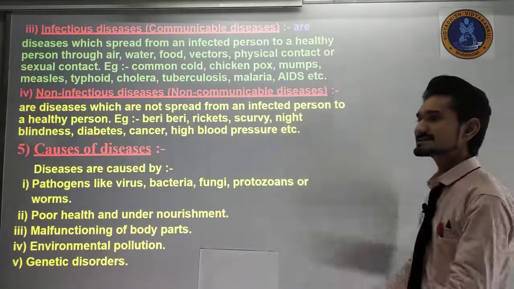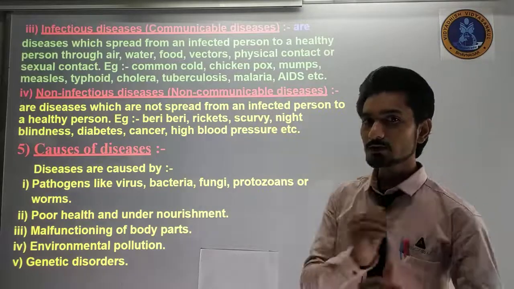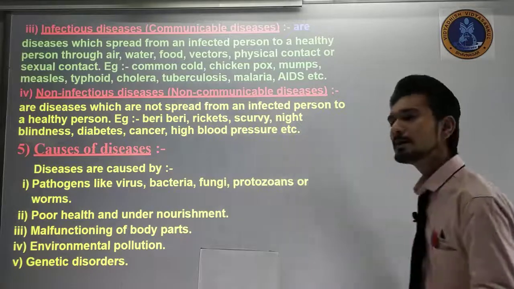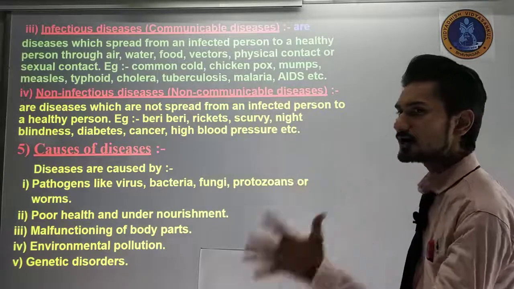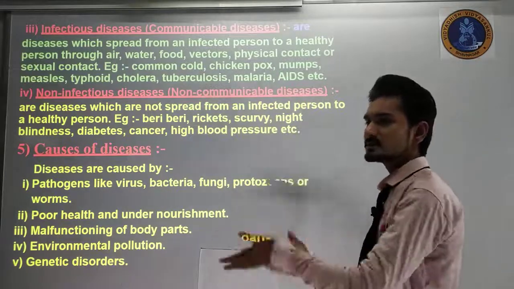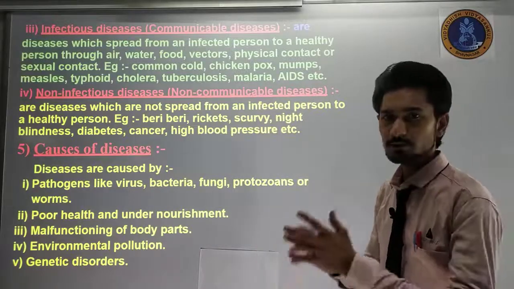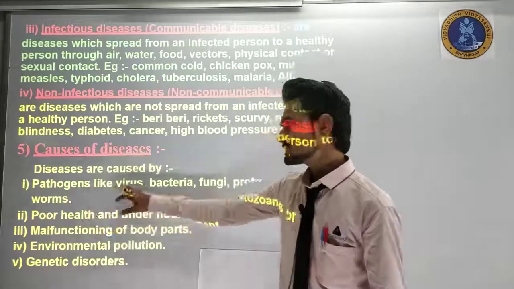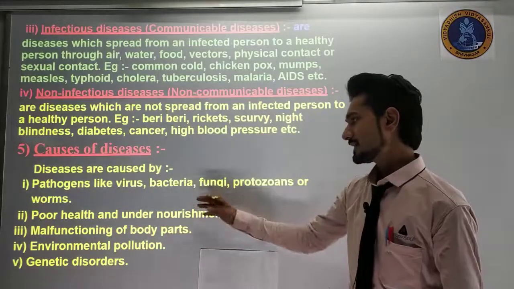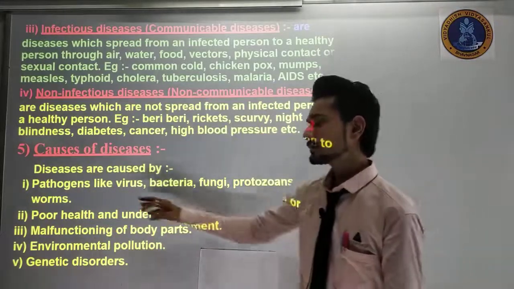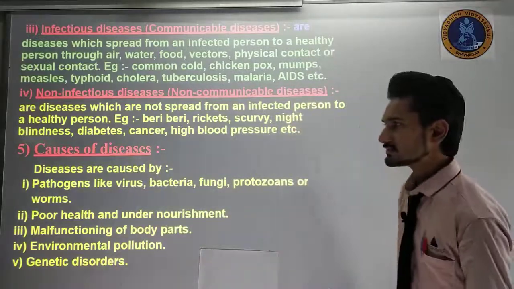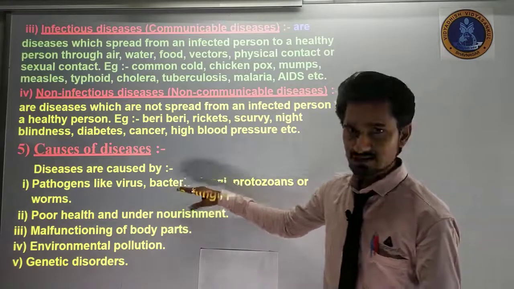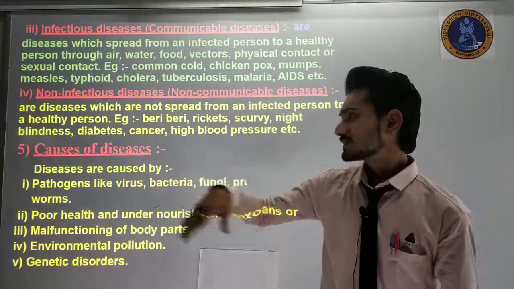If you remember in standard 8 in the microorganisms chapter, we have seen what pathogens are. Those which harm the human body, or those which transfer the disease from one point to another point, can be considered pathogens. So pathogens like virus, bacteria, fungi, protozoa, and worms are all the things that will cause disease.